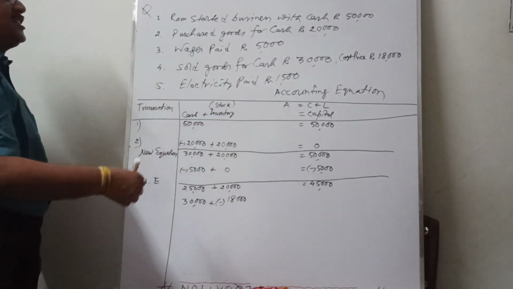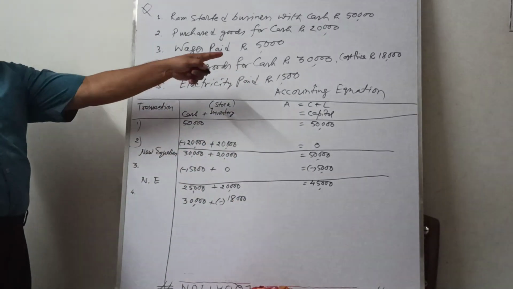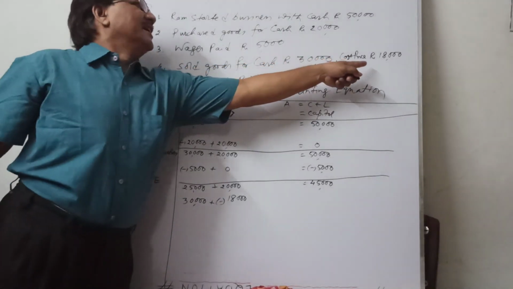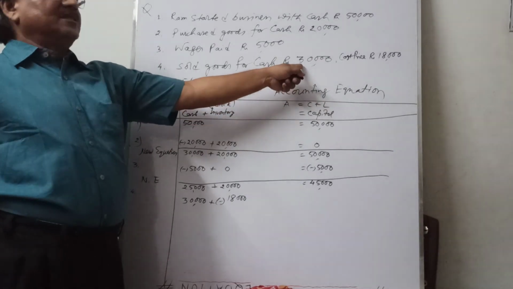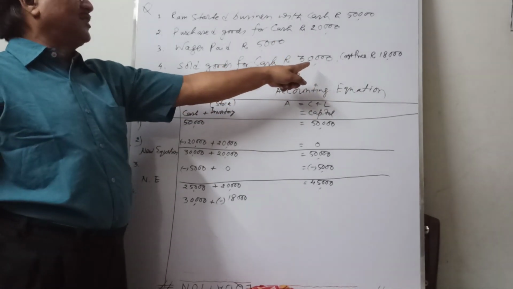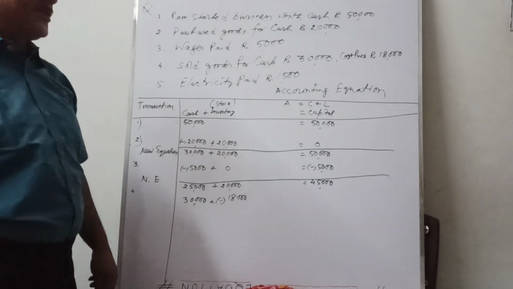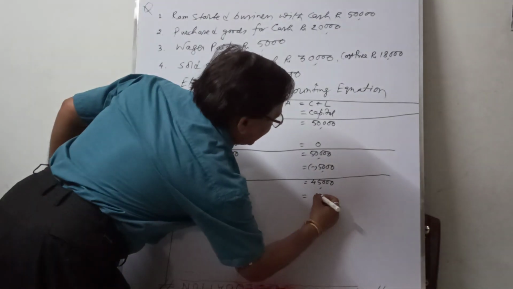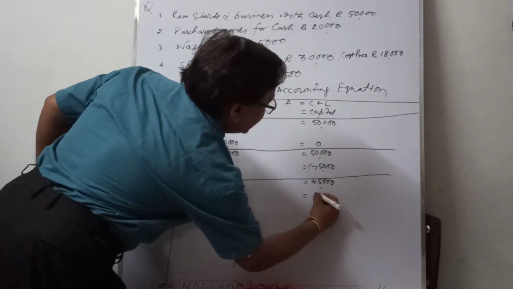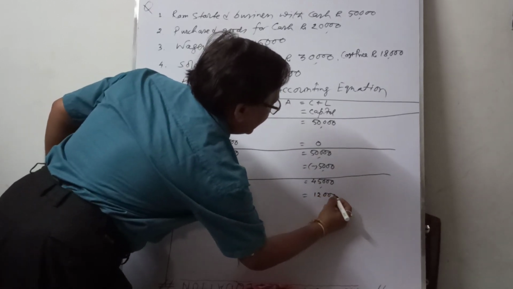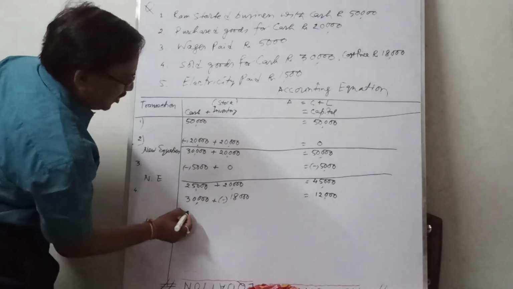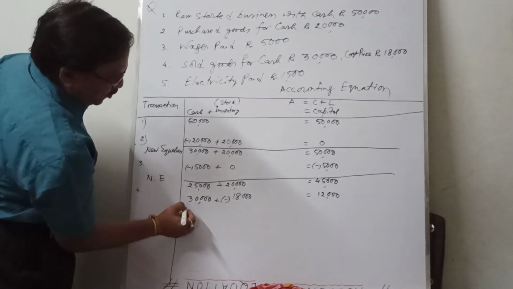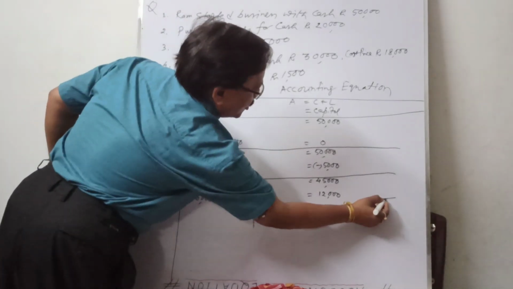Now the difference is treated as profit or revenue. What is the difference? Cost price 18,000, sales price 30,000. The difference is profit, 12,000, known as the firm's profit. When profit increases, your business capital also increases. That is the revenue. Now again you check left hand side equal to 12,000, and right hand side also 12,000.